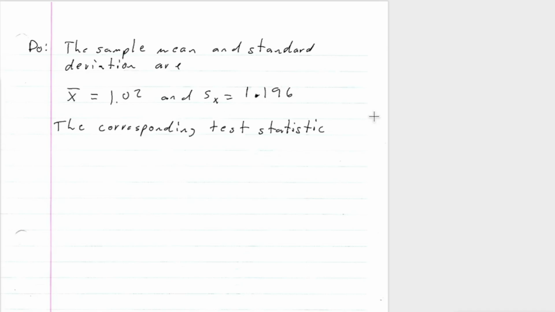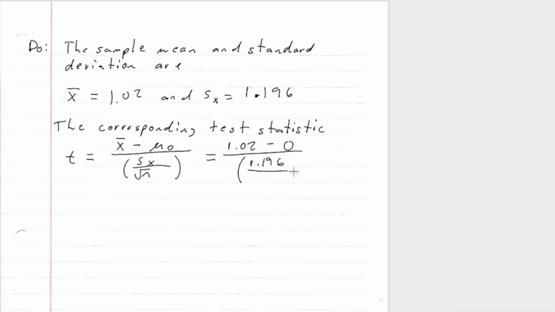All right, so our corresponding test statistic is going to be t is equal to x bar minus mu naught, all over the sample standard deviation s over the square root of n. And then that's going to be 1.02 minus our null mean, which was 0, over 1.196 over the square root of 10. And that gives us 2.70.